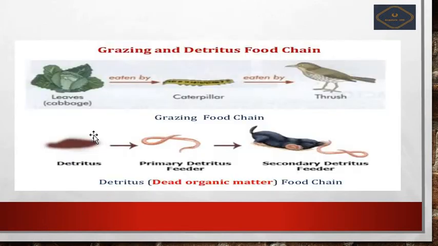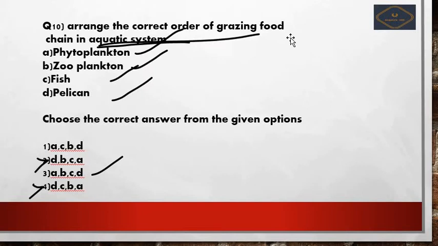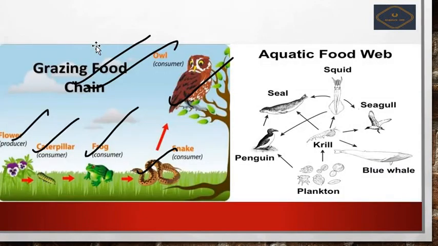Now we see the schematic diagram of this, the grazing and detritus food chain. Here I have not explained to you regarding the aquatic system, so let me take you to the diagram. Here is the aquatic food chain, and in this process the energy will flow.